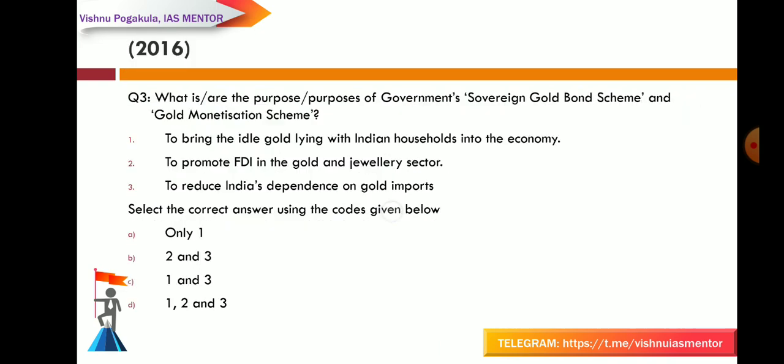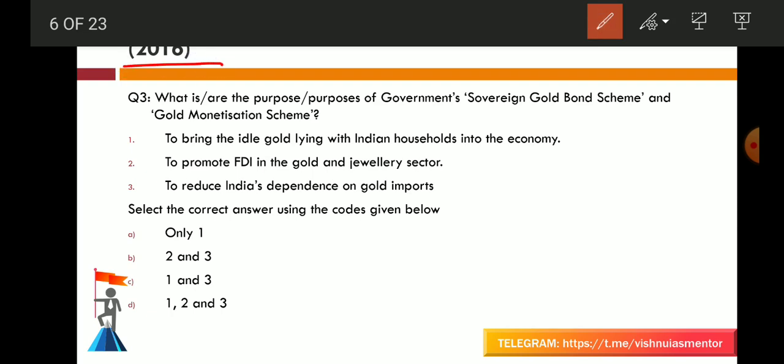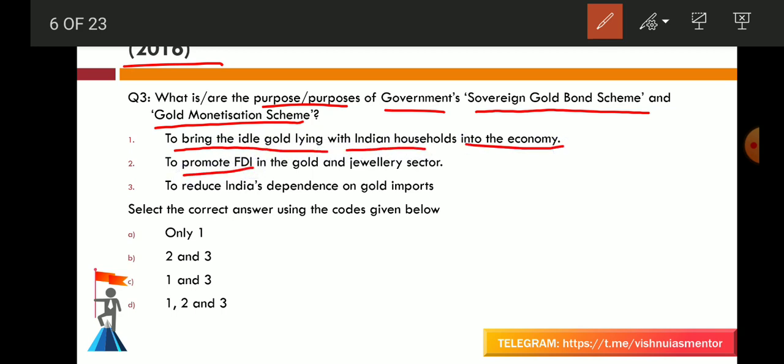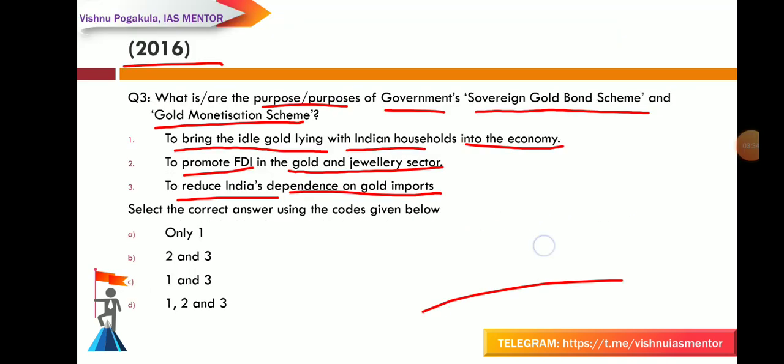Next is from the 2016 question paper. What are the purpose or purposes of the government's Sovereign Gold Bond Scheme and Gold Monetization Scheme? One, to bring the idle gold lying with Indian households into the economy. Two, to promote FDI in the gold and jewelry sector. Three, to reduce India's dependence on gold imports. Select the correct answer using the codes given below: only 1, 2 and 3, 1 and 3, or 1, 2 and 3. Your answer is C. That is, 1 and 3 are correct and the second statement is wrong.